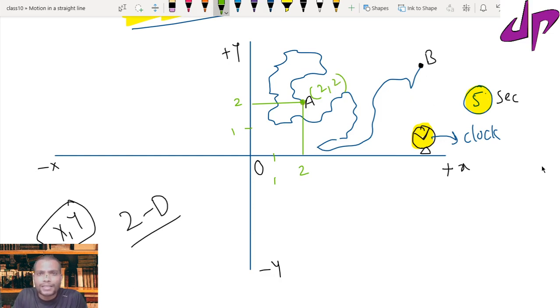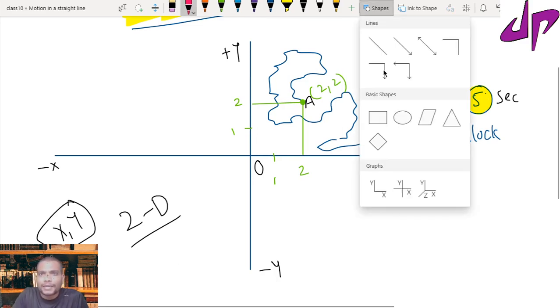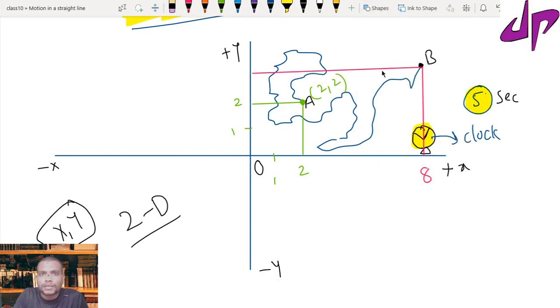So I can simply locate the particle with respect to a reference point in the x and y coordinate system. Initially 2 comma 2 is the location of the particle, and after 5 seconds the particle is at location B. Now I want to locate the particle on the xy plane. Let's take this as point 8, and the corresponding point 4. Now the location of the particle is 8 comma 4.